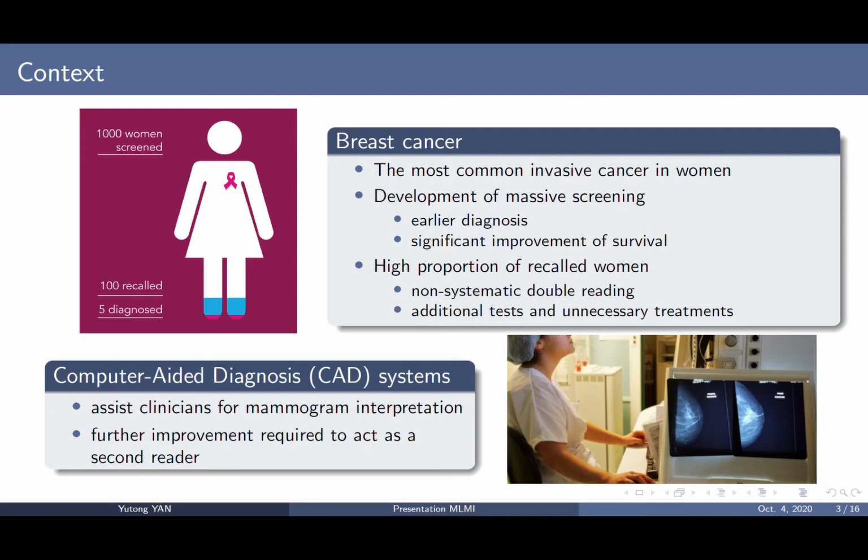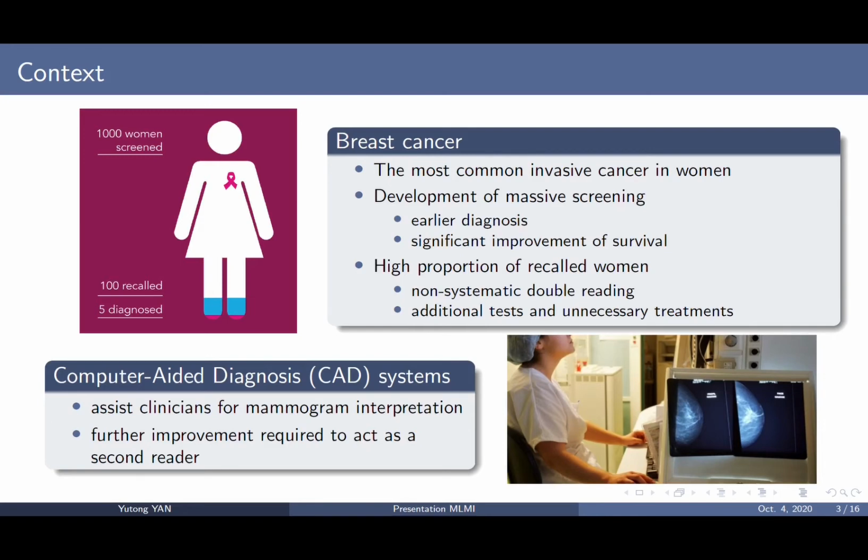However, the proportion of women recalled for further examination after screening remains very high due to the non-systematic double rating, which means that the number of radiologists is far from enough to realize second reading of screenings, resulting in a high recall problem. About 100 over 1,000 women screened are recalled for additional tests and unnecessary treatments, while only about 5 are truly affected.